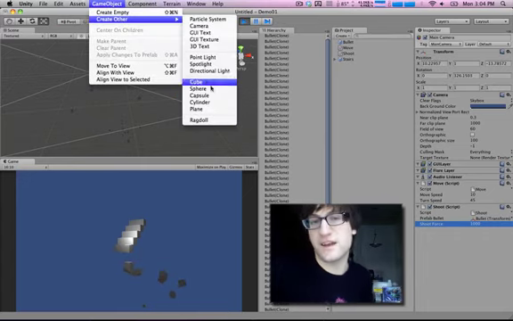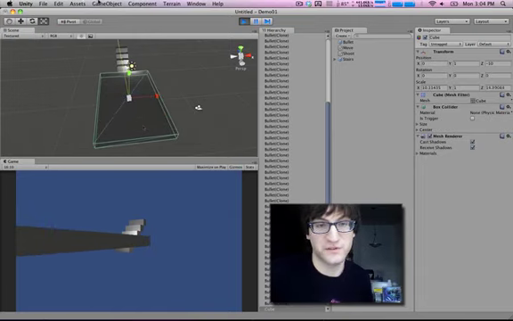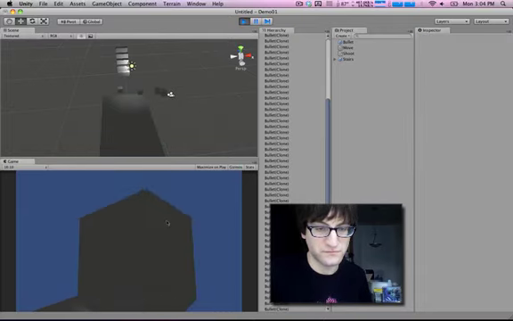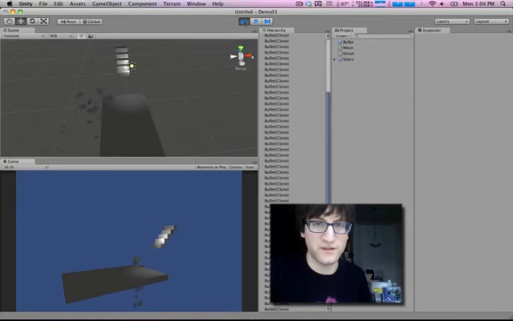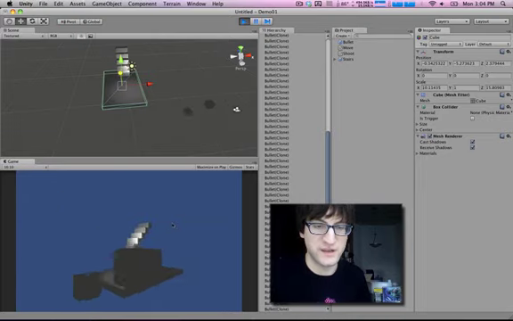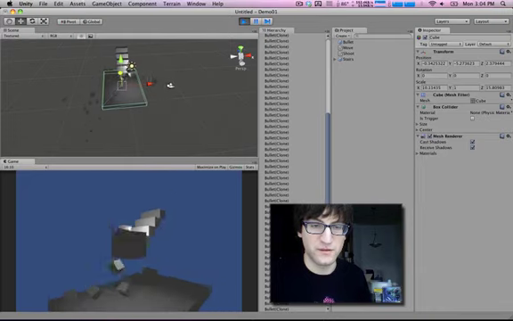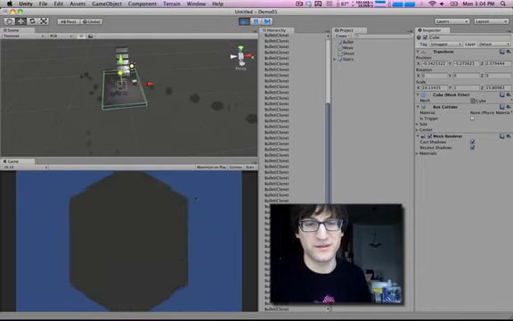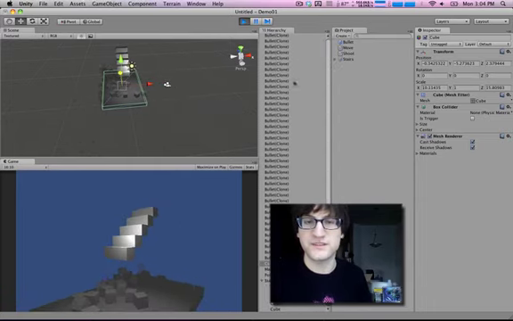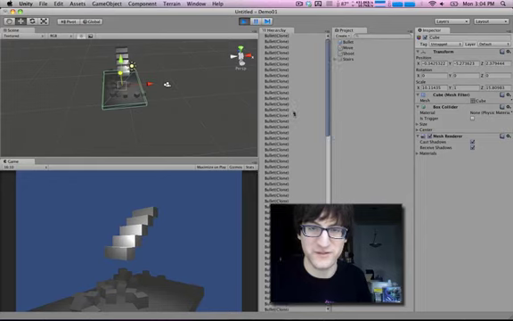So now we can actually edit the scene while the game is still running if we want to play around with, say, we just wanted to try adding a floor, which might just be fun to do. Something where these blocks can land. And this is where Unity becomes really fun for just jamming, just going with a creative flow and seeing what happens. Because you can just start creating stuff and playing around with it in real time. That's kind of a bit more interesting to see these things pile up. And you can see in the scene we have all these instances of our bullet prefab that are still there. We probably eventually want to write a script that makes them clean themselves up.